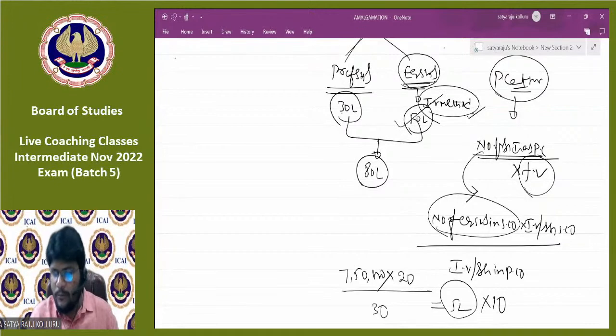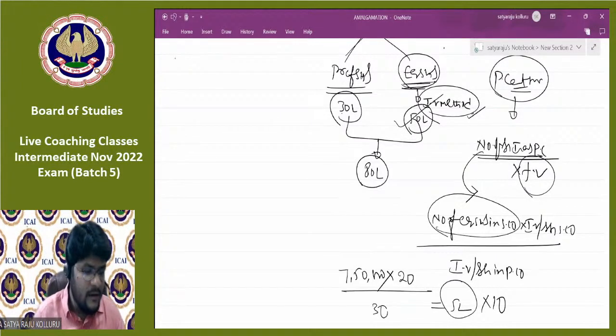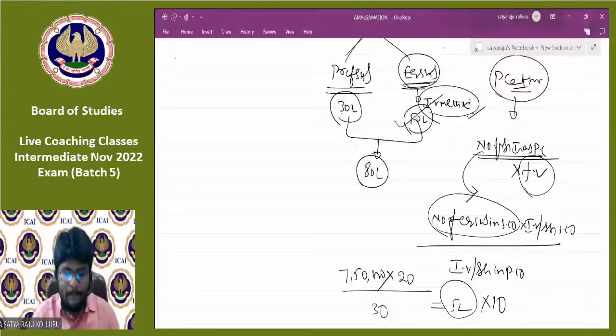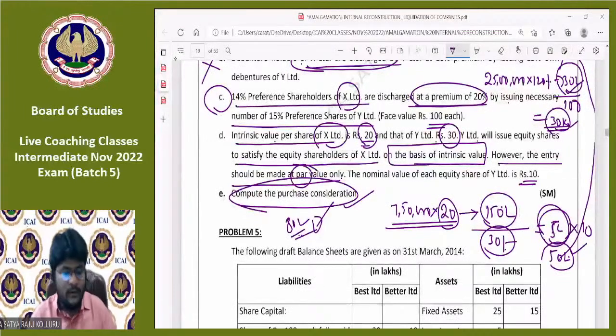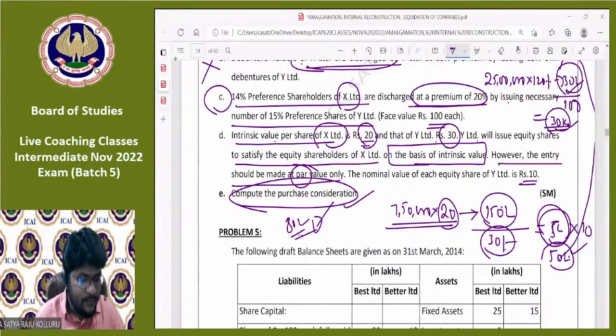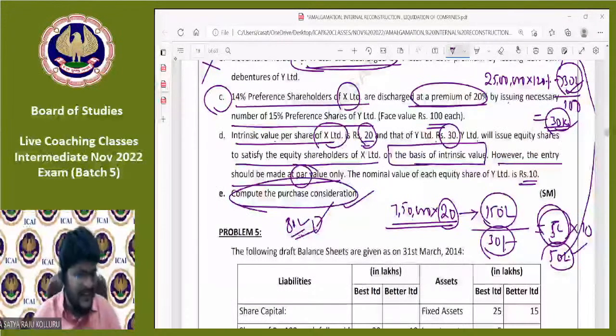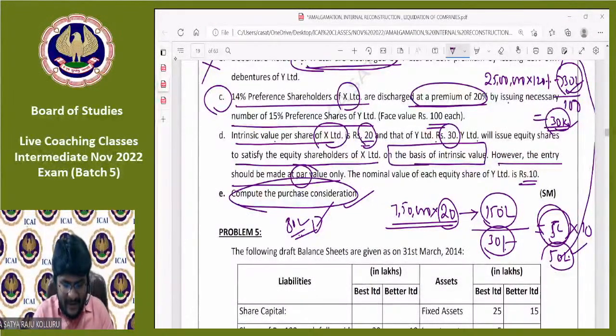That point is also important. That's it, guys. With this, problem number 4 is over. Do you have any doubts? Miss Aditi Tiwari is asking, sir, what about the remaining 100 lakhs, sir?